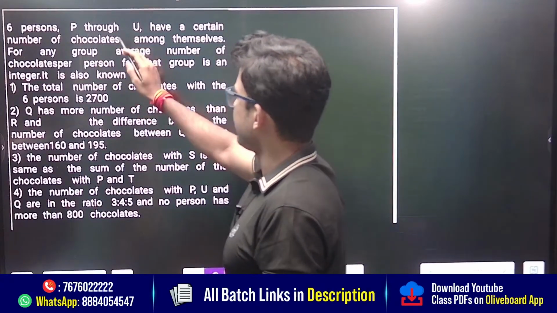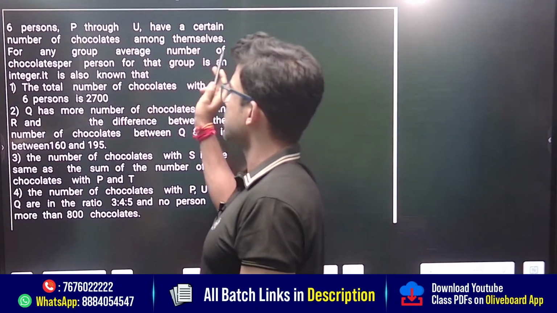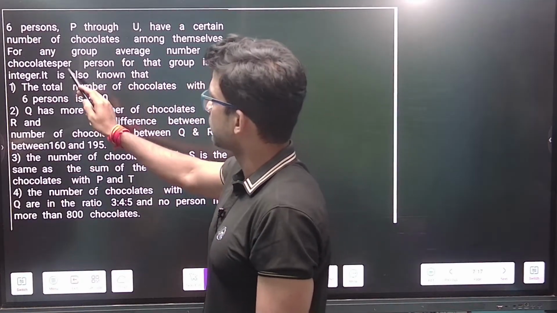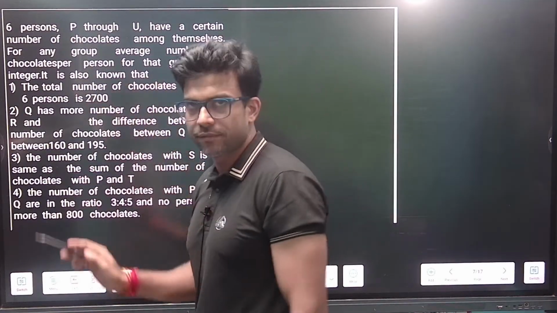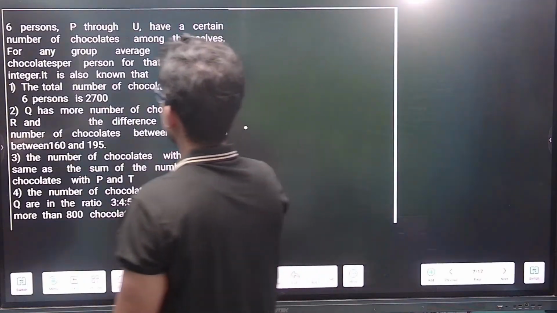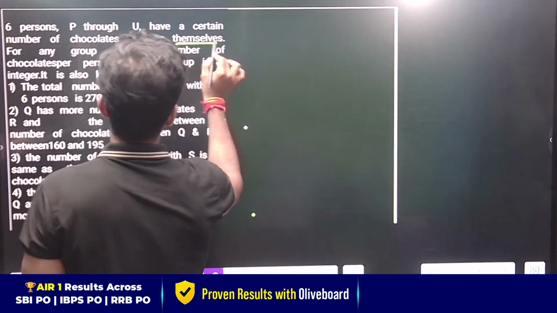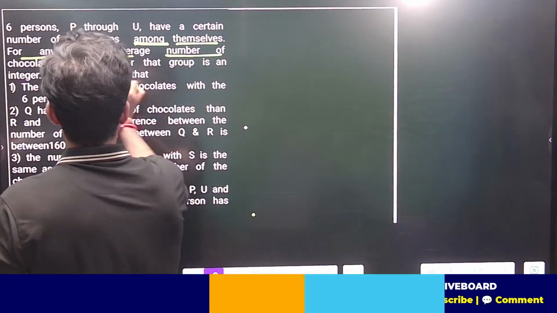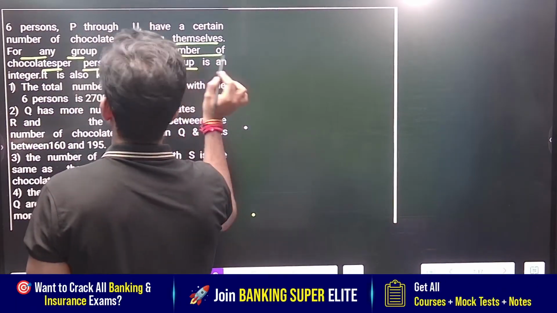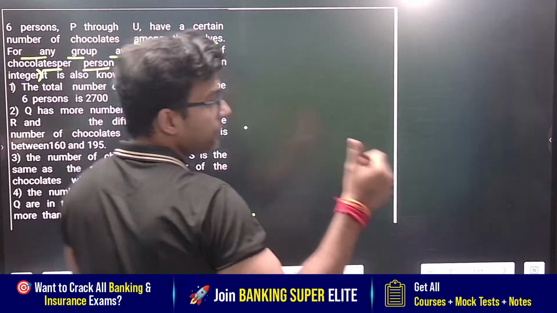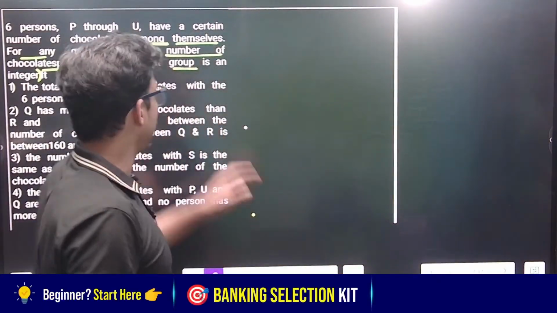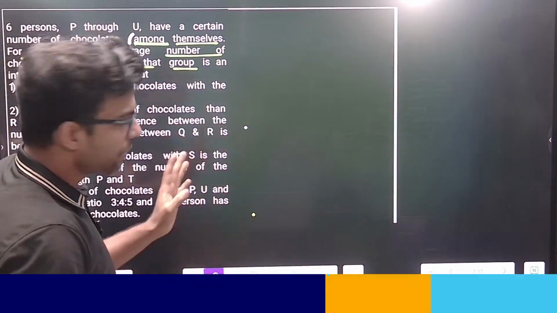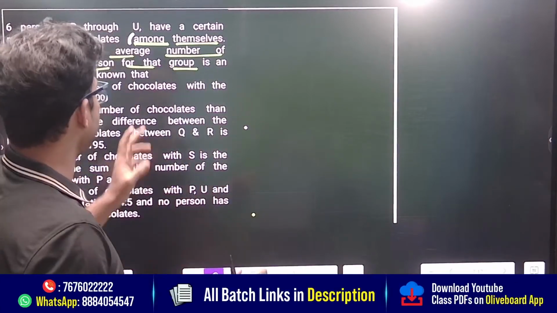P through U have a certain number of chocolates among themselves. For any group, the average number of chocolates per person for that group is an integer. Okay, now this is a very important line. If you have a very good understanding of language, then only you can understand this line. Otherwise, you will be misled by it. First of all, we will see what the question is saying.